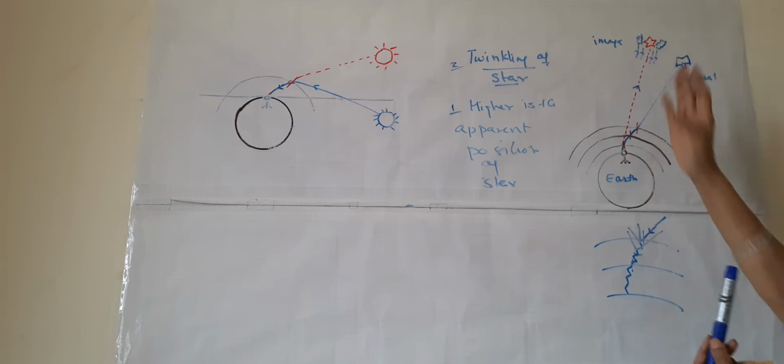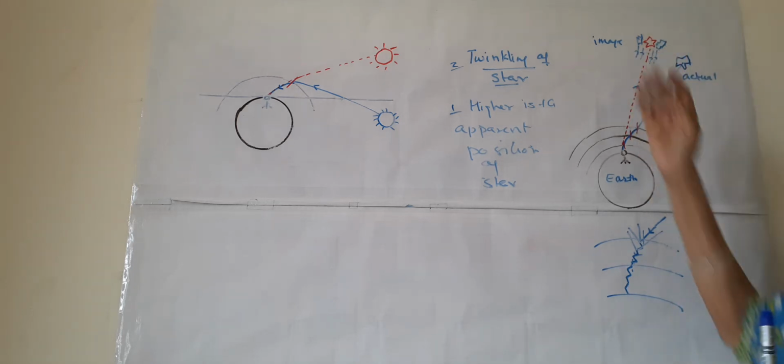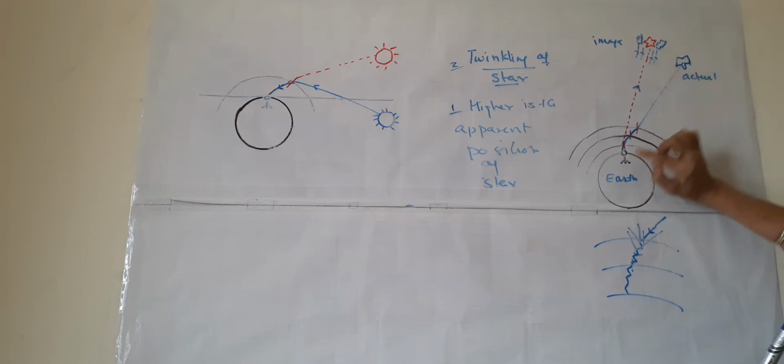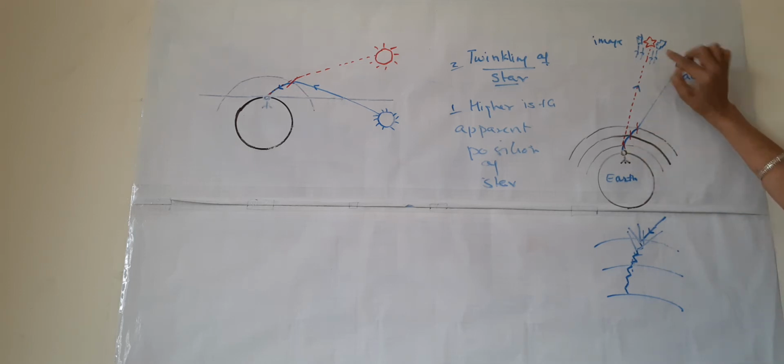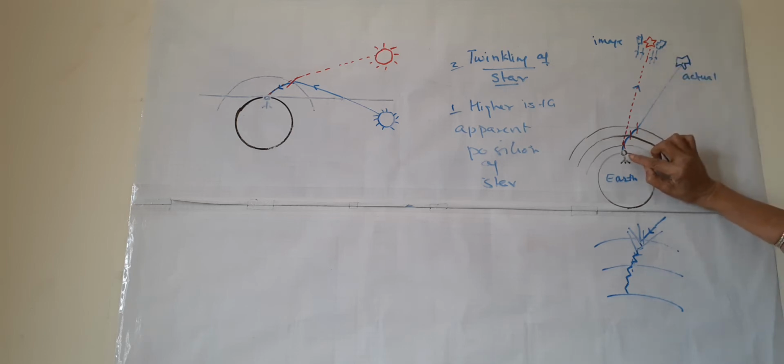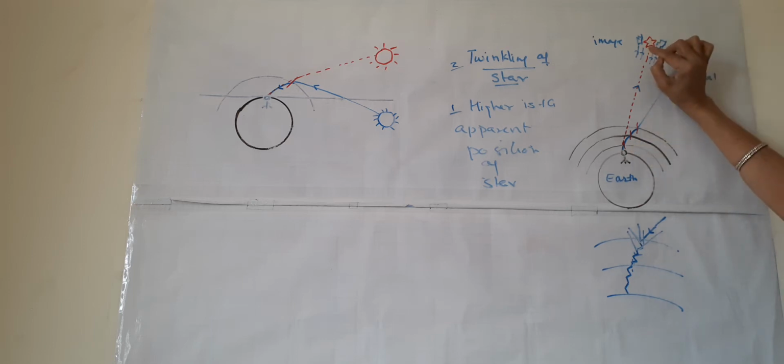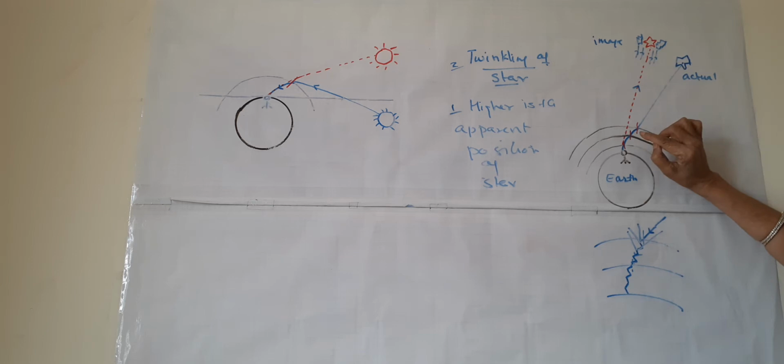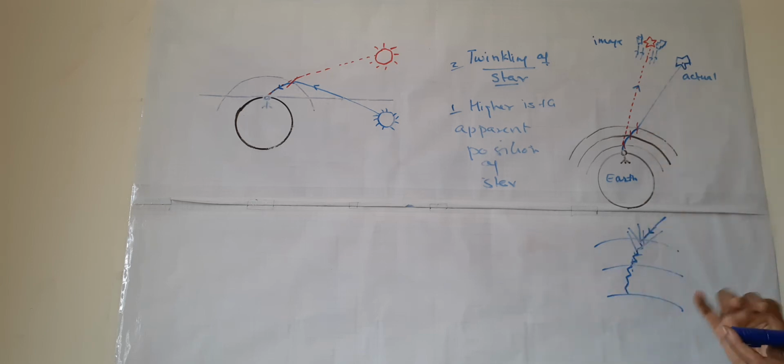So the position is changing. When it is here, we are getting less light. We are standing at the same place. So when it is here, we have a fainter light. When it is in the center, we have a bright light. The next moment, we again have a brighter or a fainter light.